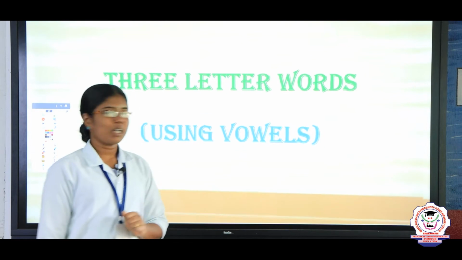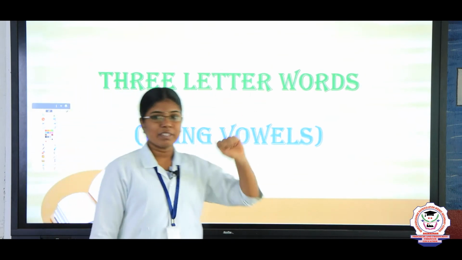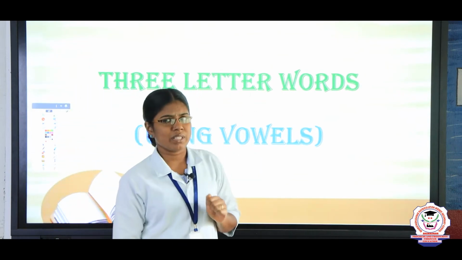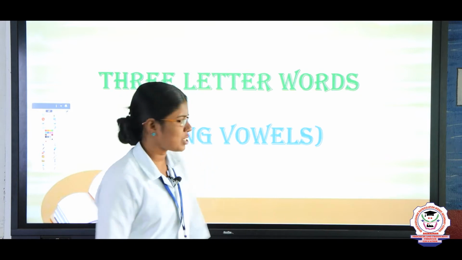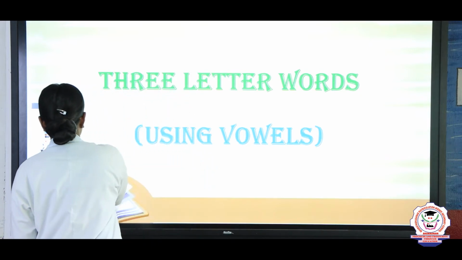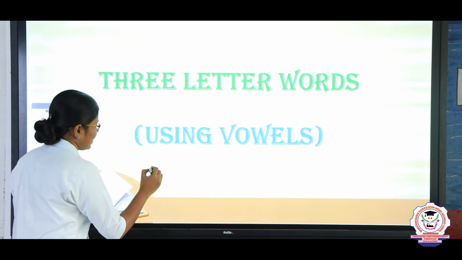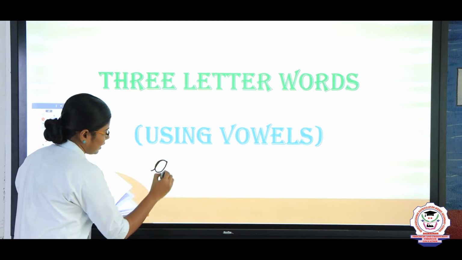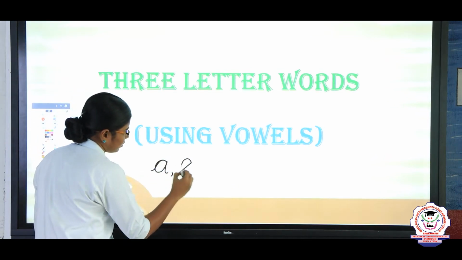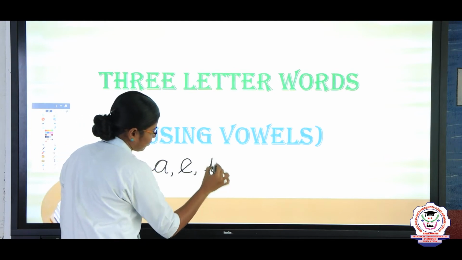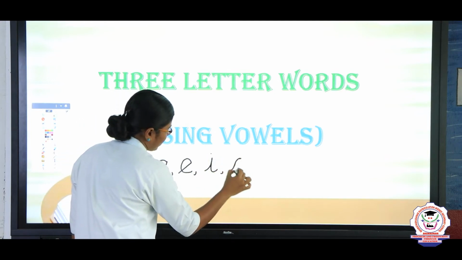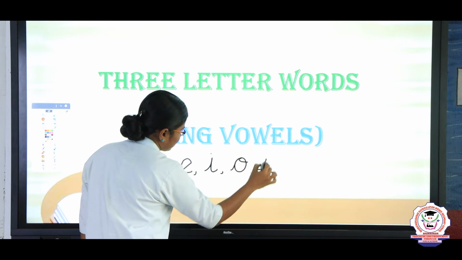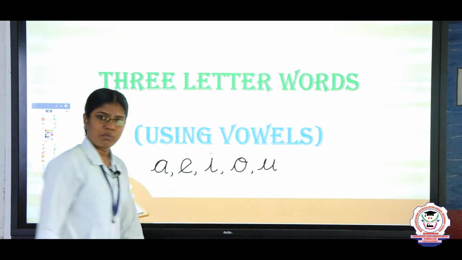Today we are going to learn 3-letter words by using vowels. What are the vowels, children? What vowels do we say? Listen. A, E, I, O, U, right? These 5 letters are vowels, okay?